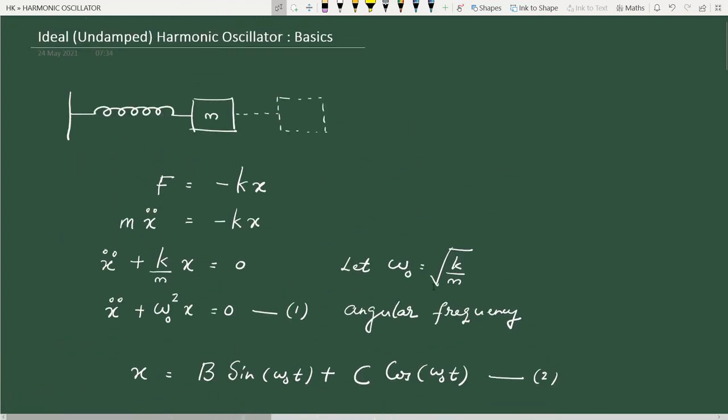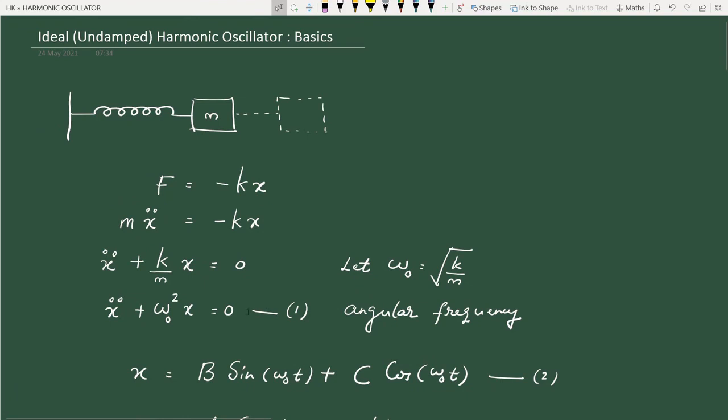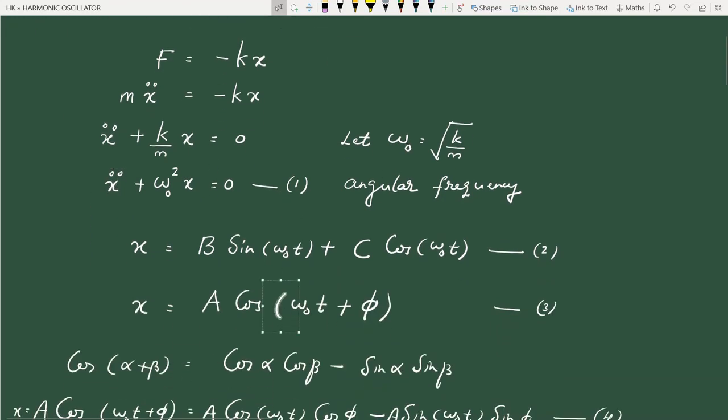So we started with the basic model, Newton's second law. If you look at equation 1, the basic differential equation for simple harmonic motion, d square x by dt square plus omega 0 square x equal to 0, where omega 0 is the angular frequency, it can have a general solution either in terms of b and c or in terms of a and phi, and we will be using this a, phi standard form, a cos omega 0 t plus phi, hereafter. We can also use a sine omega 0 t plus phi, that's not a problem.